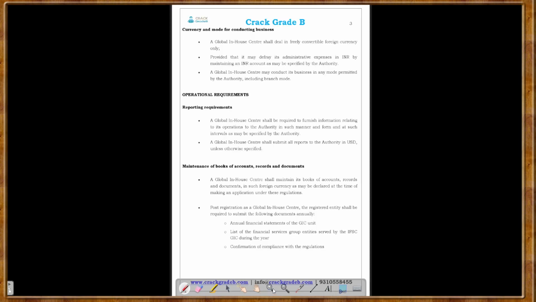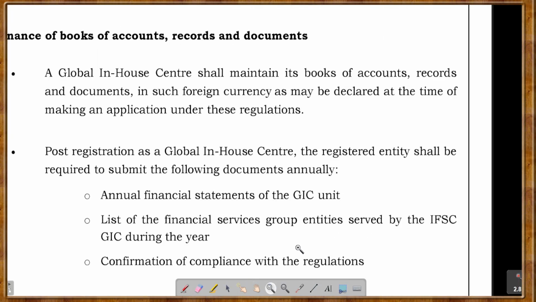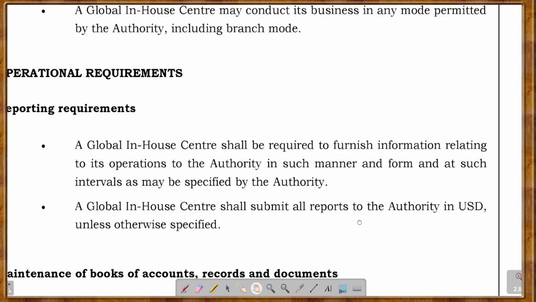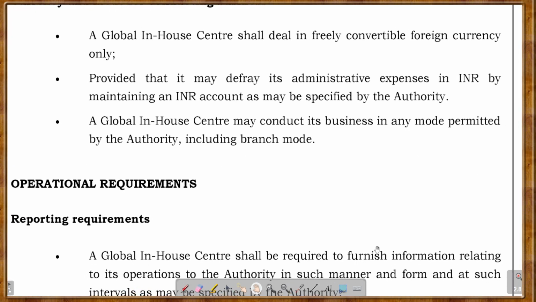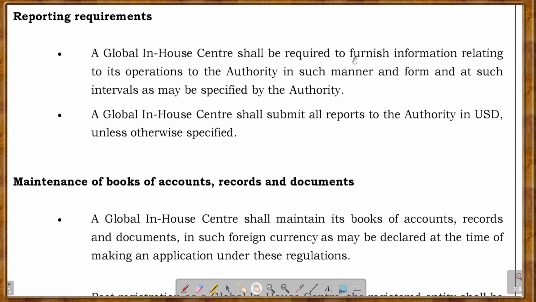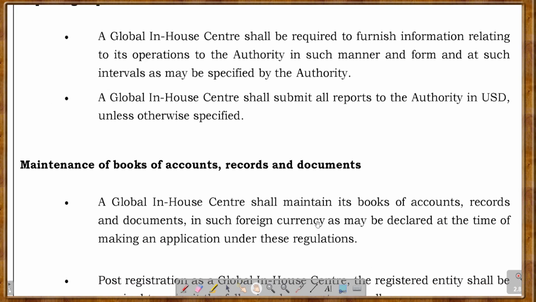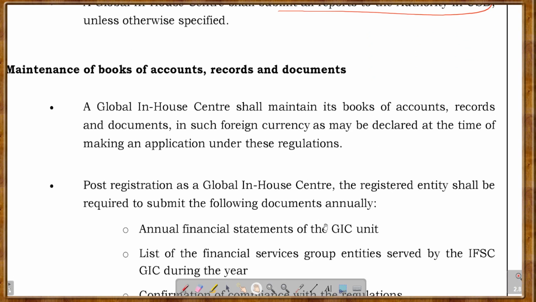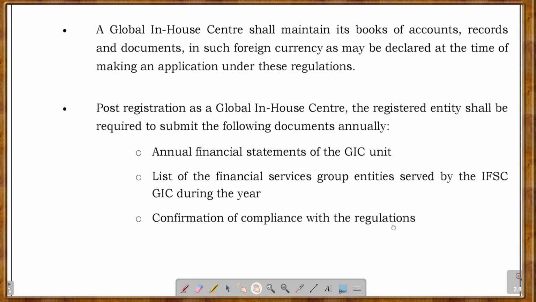Next, currency, etc. has been provided. What shall be the currency? By now you already know that it should be freely convertible foreign currency only. Operational requirements: you have to furnish your information to the authority, right? They have to submit all the reports to the authority in US dollars. Maintenance of books of accounts, records and documents: you have to maintain your books of accounts.